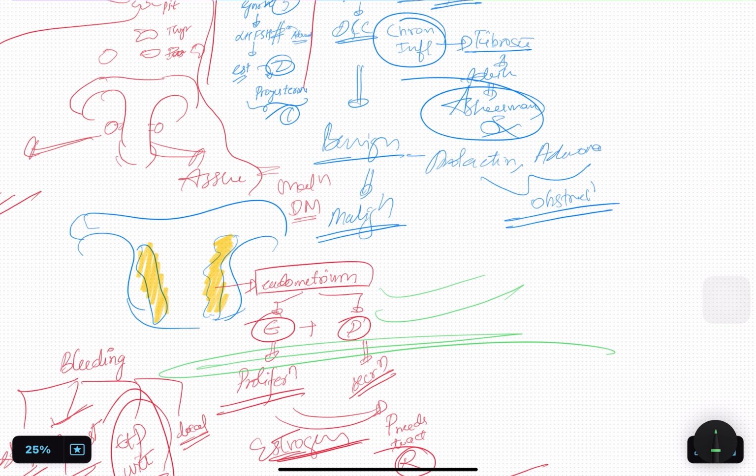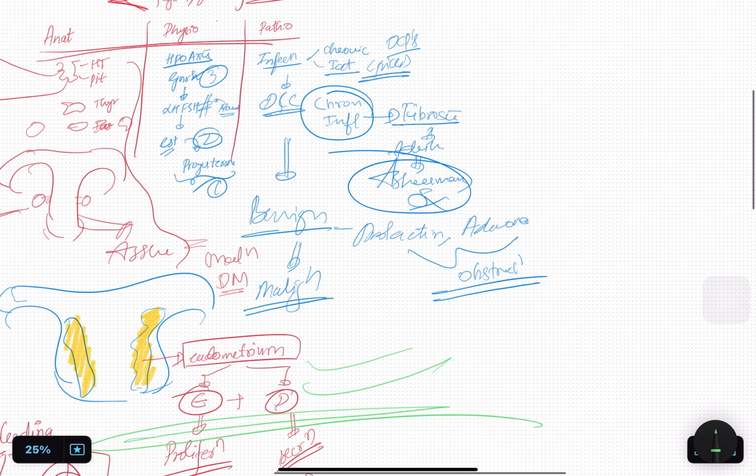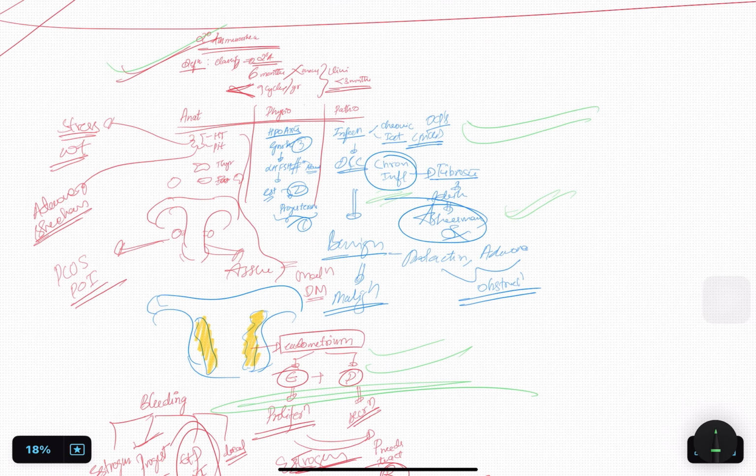Then in pathology, we discussed any infection which is causing it, and chronic inflammation in D and C, that is dilatation and curettage, how it leads to fibrosis and adhesions, and also benign conditions like prolactinoma and adenoma, some malignant conditions, and also some systemic diseases, which is important.